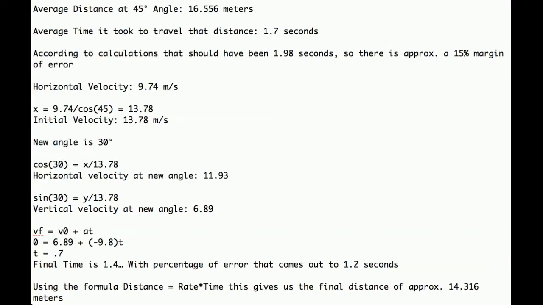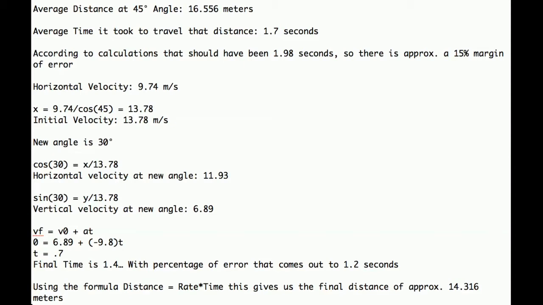This is the data that I got from the experiment. I did a series of test shots at a 45-degree angle and got an average of 16.5 meters for the distance. The average time that it took to travel that distance was 1.7 seconds. According to calculations, it should have been close to 2 seconds, so there's an approximate 15% margin of error.